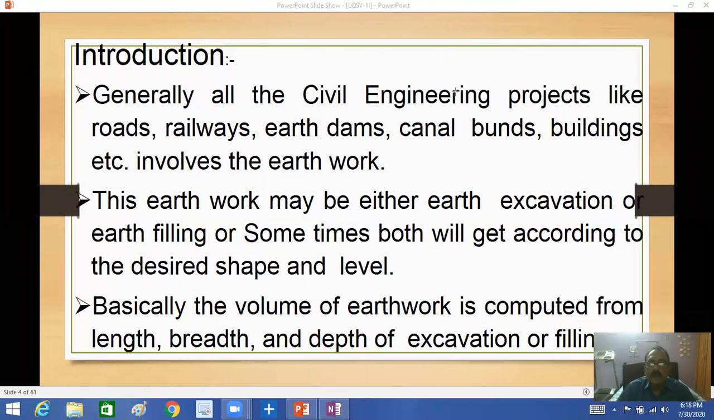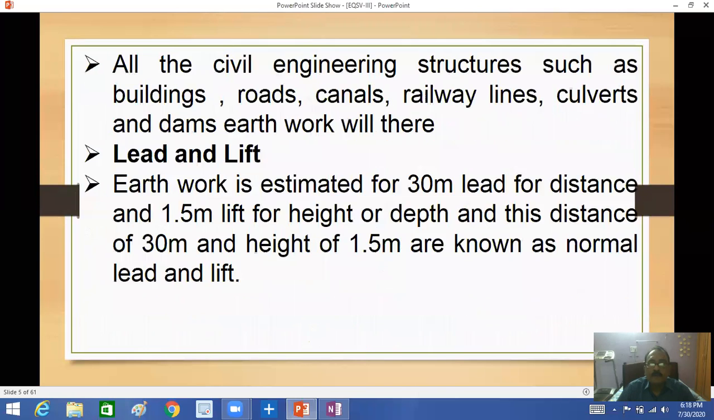All the civil engineering structures such as buildings, roads, canals, railway lines, culverts and dams require earthwork. How to calculate the earthwork required? There are a few terms: lead and lift. Earthwork is estimated for 30-meter lead distance and 1.5 meter lift for height or depth, and the distance of 30 meters and height of 1.5 meters are known as normal lead and lift.